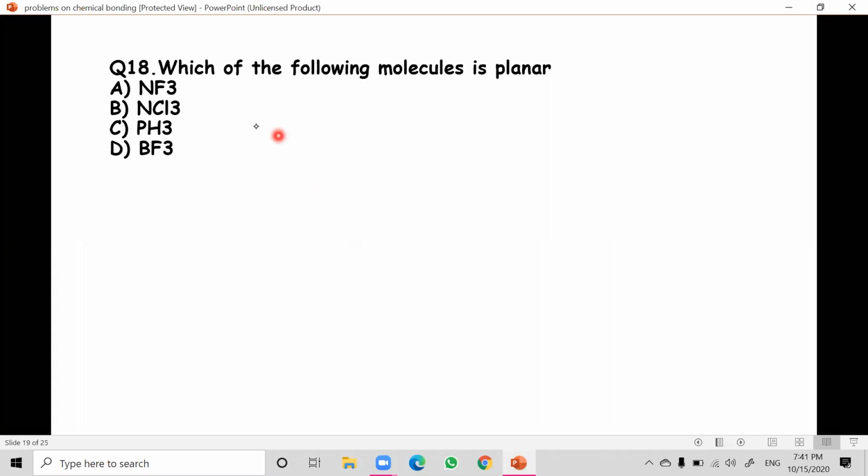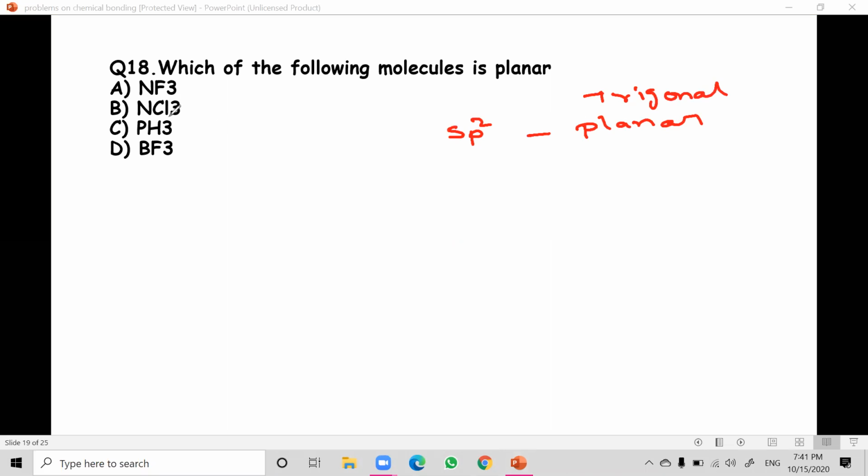Next question. Which of the following molecules is planar? Planar means trigonal planar. What type of hybridization should they undergo? Simple. If you don't know the shapes of molecules, you can go for hybridization. If a molecule undergoes sp2 hybridization, it is planar, that is, trigonal planar. Trigonal planar and planar are both the same. So which is undergoing sp3 hybridization without lone pairs?